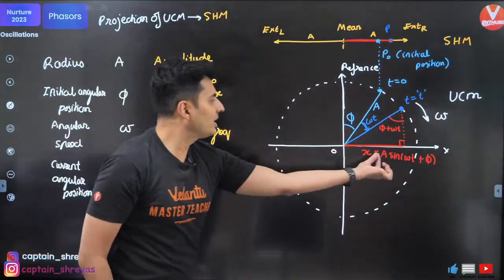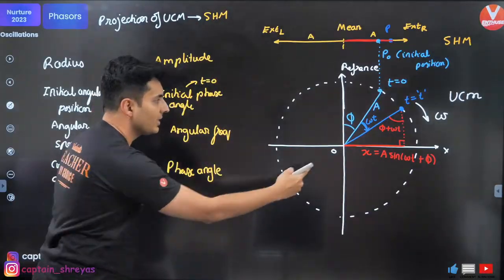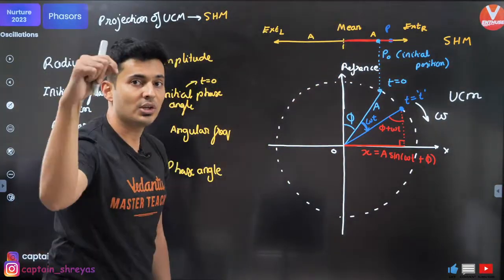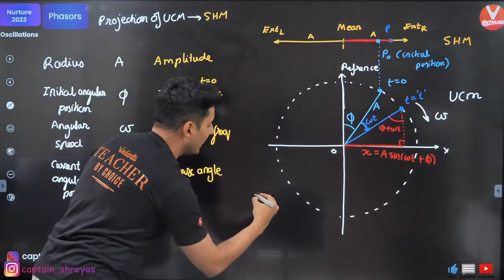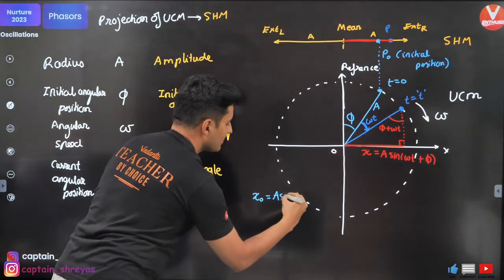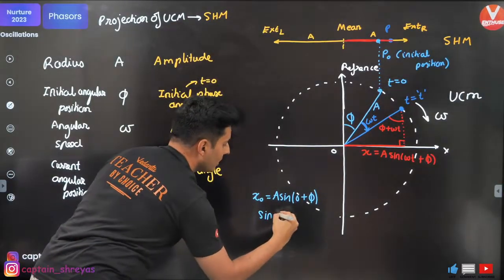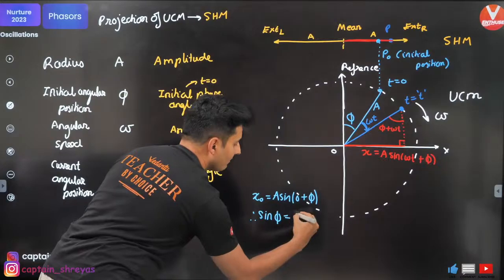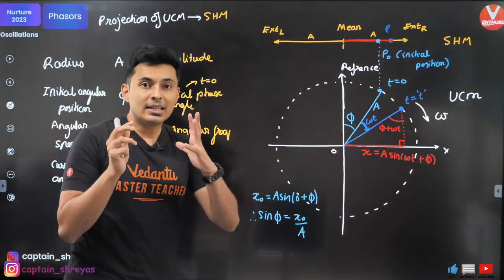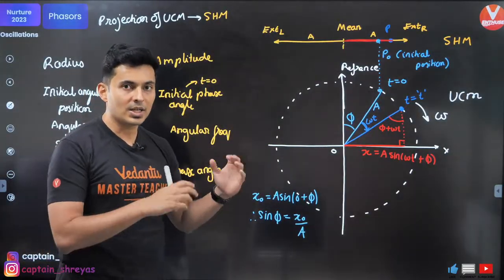So if you substitute time equal to 0 in this, the value of x that you will get is the initial position of that particle. That means x naught is equal to a sine of omega times 0 plus phi, so sine of phi will be x naught divided by a. So the value of phi tells me the initial condition.